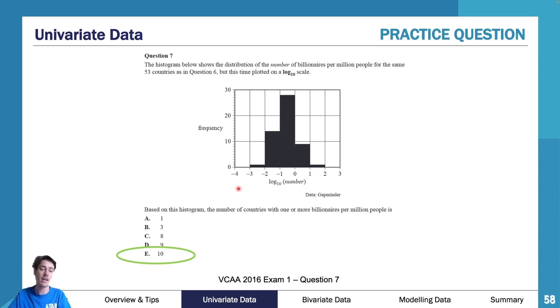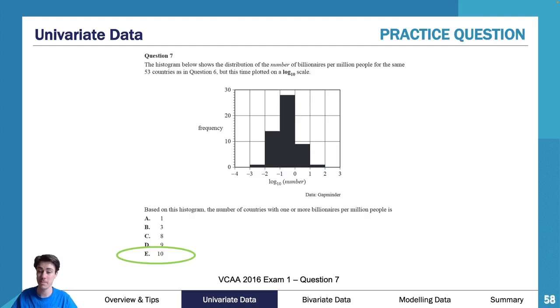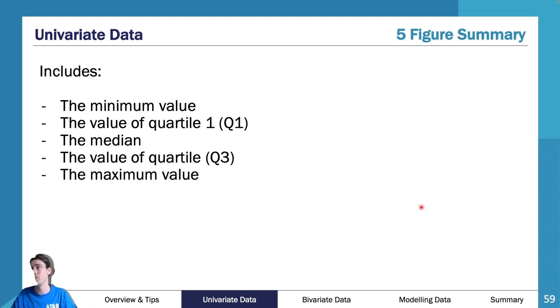If you have that breakdown, that slide that I went to, you have something like that in your summary book with examples such as this. I know in this question this was less relevant, but having examples like this will make this distinctly easier. So really important you work through that. Now, let's move on from logs, because I don't want to spend this whole time on logs, but logs is one of the more difficult things that you will cover. Pushing through. Let's move on to the 5-figure summary. This is the next sort of difficult part of this.